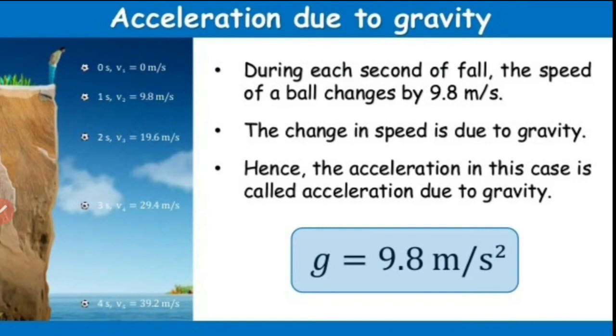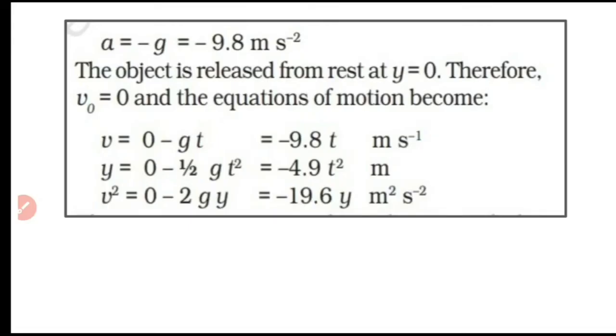That acceleration is called acceleration due to gravity, and its value is represented with the letter g. So g is a positive quantity, that is 9.8 meter per second square. But when we do problems, when we take that acceleration, we have to write it as a equal to minus g, which we already discussed in one of the problems.